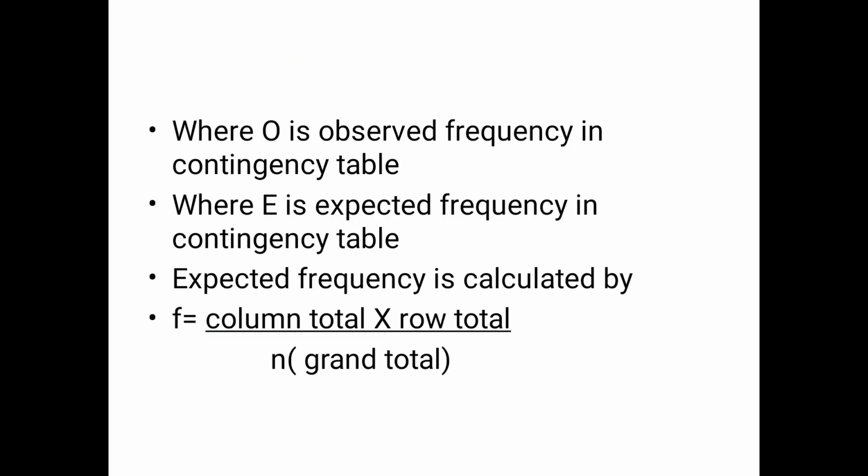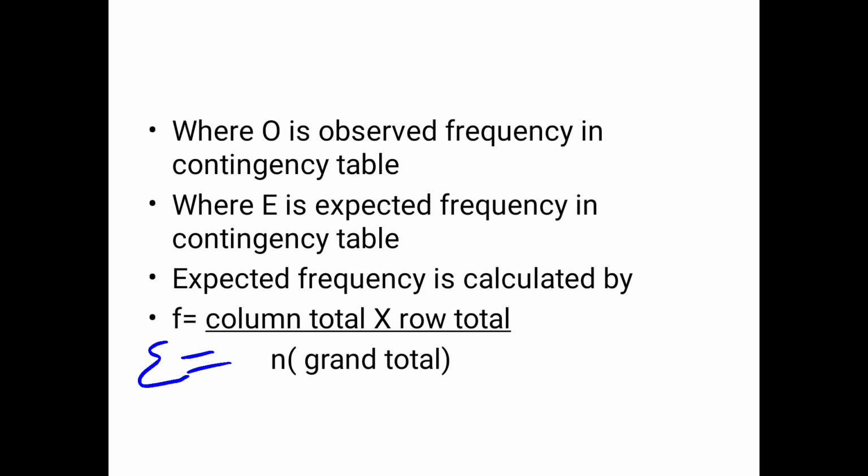O is the observed frequency in the contingency table. You will be putting the data in a contingency table. In my next video, I'll be posting on how to calculate the chi-square value. E is the expected frequency in the contingency table, which you will calculate. O means the data you have observed, and for calculating E, the expected frequency, you have a formula. What is that formula?